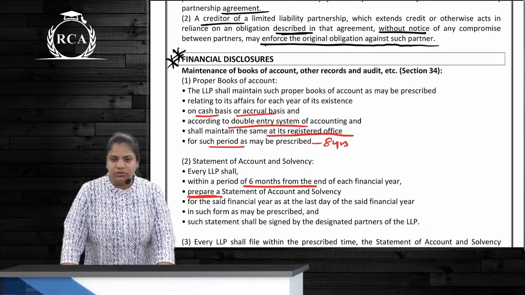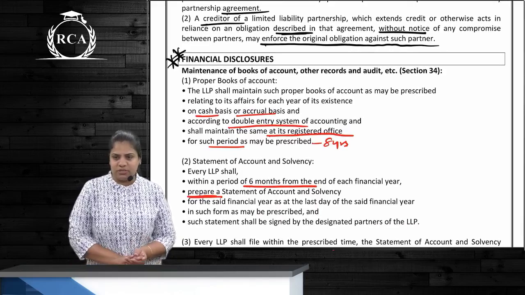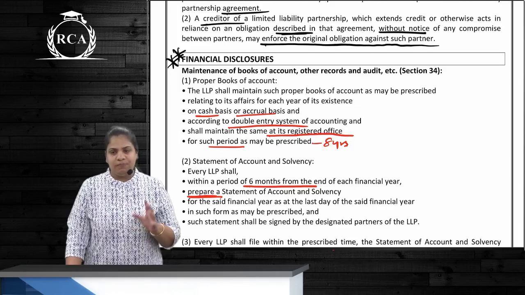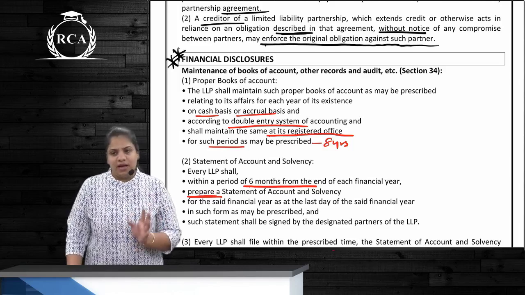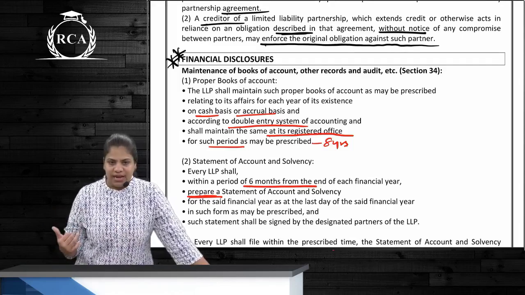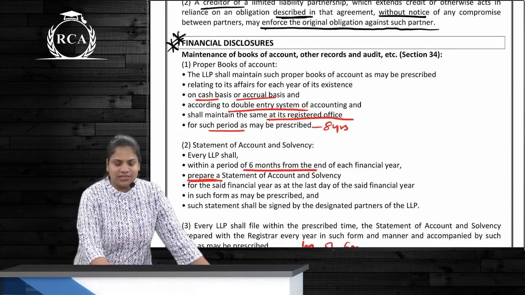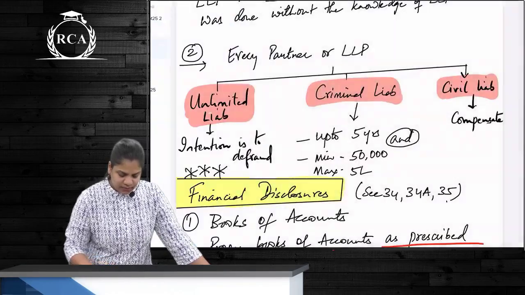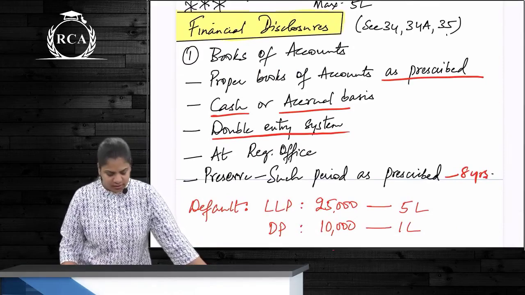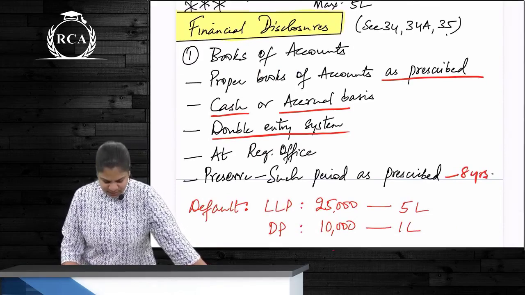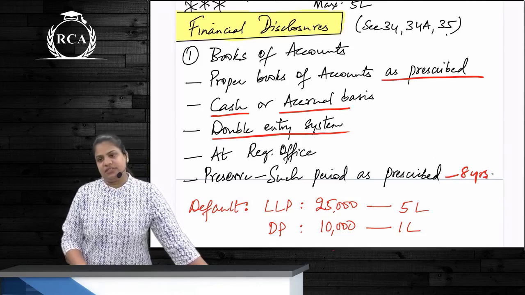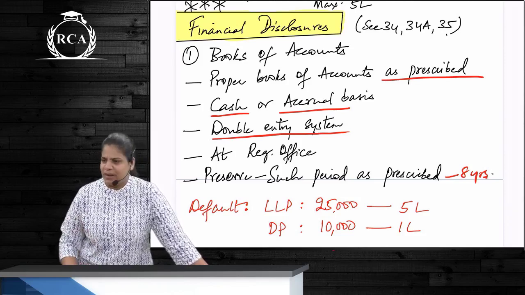Financial disclosures, very, very important. It talks about 2 main forms that we have to file as well: Form 8 and Form 11. Form 8 is with respect to SAS, that is Statement of Accounts and Solvency, and Form 11 is for the annual return. Now, books of accounts, is the LLP required to maintain them? Yes, as may be prescribed. On what basis, cash or accrual? By following the double entry system of accounting. Where will you keep it? At the registered office, and preserve for such period as may be prescribed.